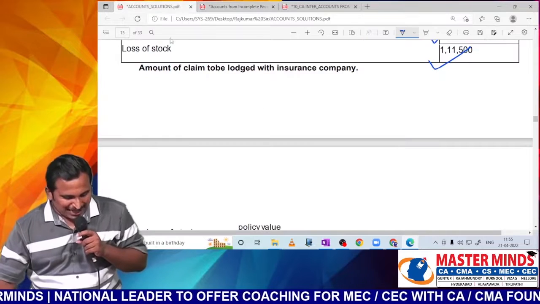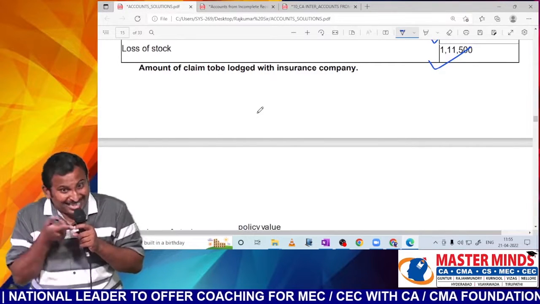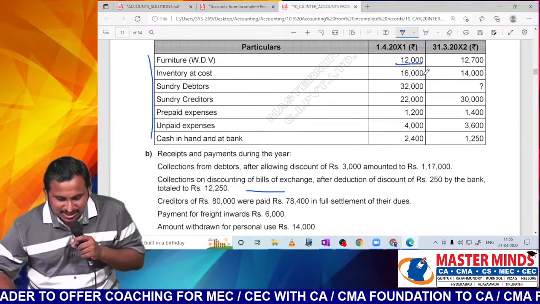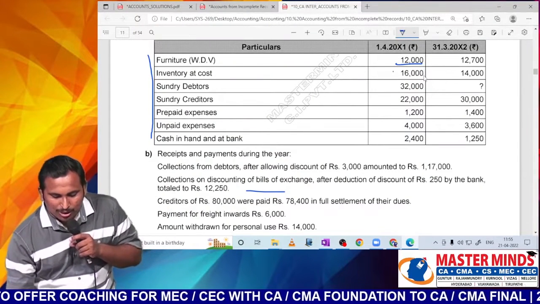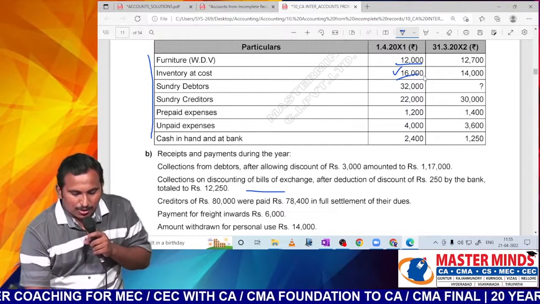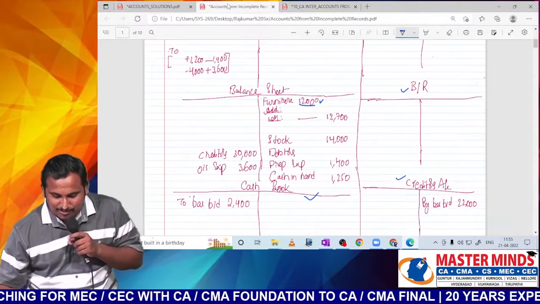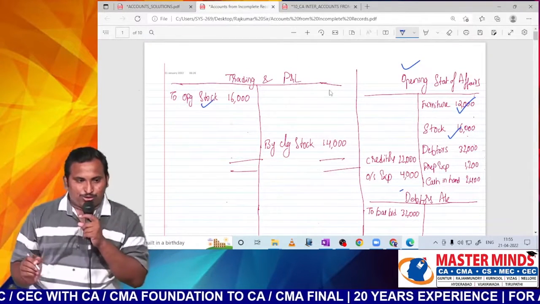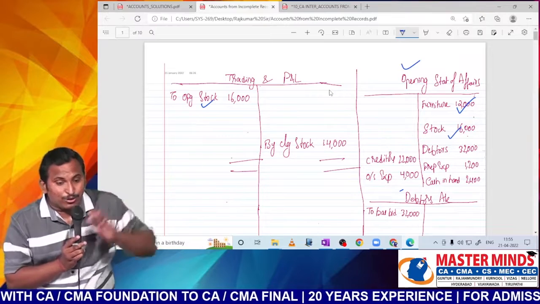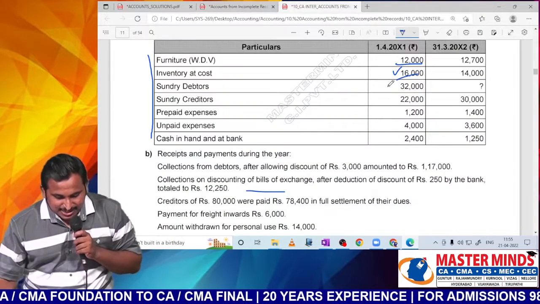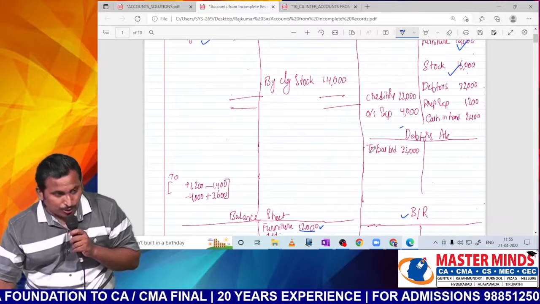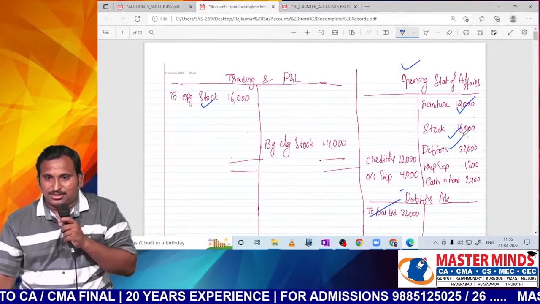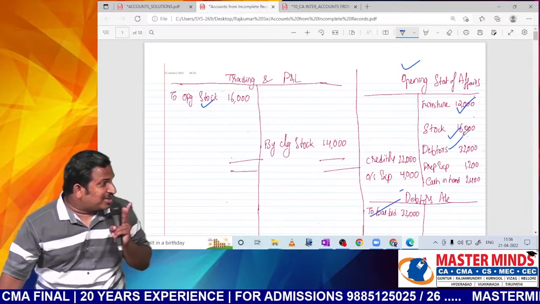Because these are balances, double entry will not be there. For transactions only, double entry will be there. But anyway, let me read, sir. Next, what is given? Inventory. Now tell me, what are all the places where opening inventory will be there? One is the opening statement of affairs. Please observe, sir. I will immediately go and write in the trading account also, as opening stock. Wherever required, you please go and write. Next, sundry debtors. One in debtors account as balance brought down, the other in the opening statement of affairs. Sir, are you getting the 2 places, everything required?